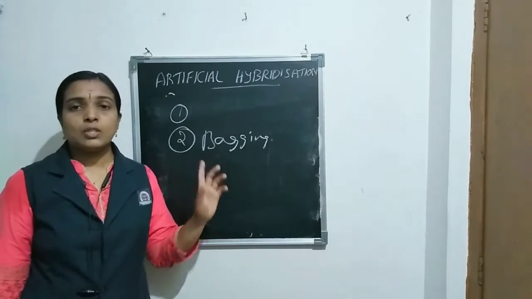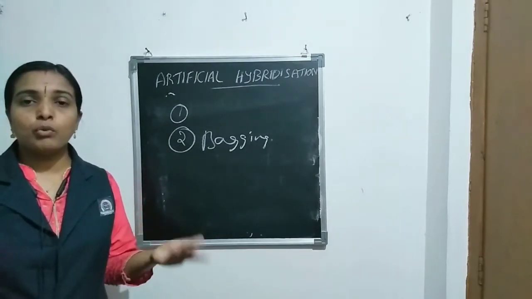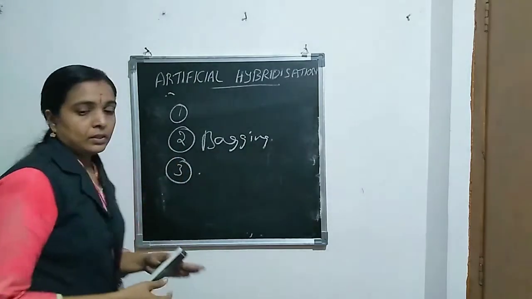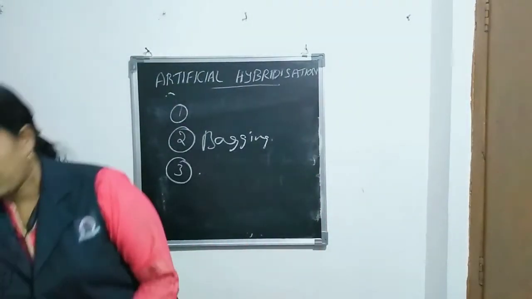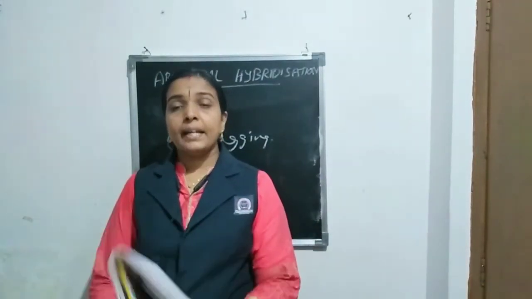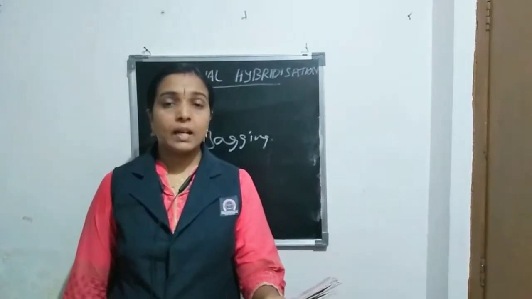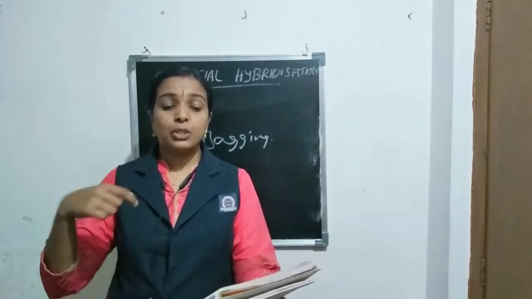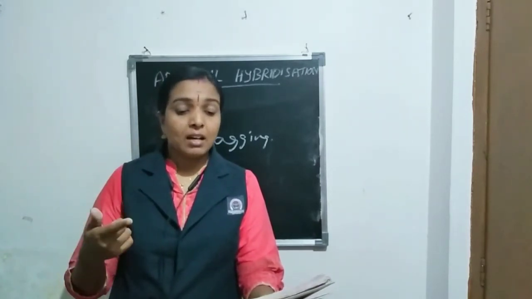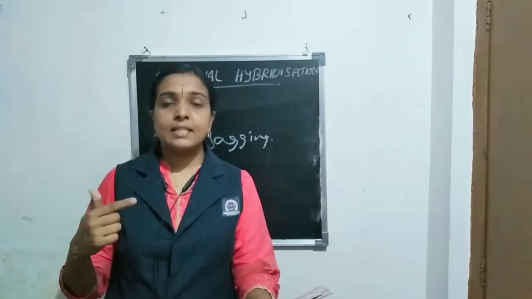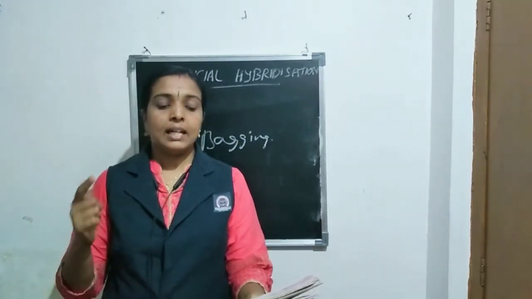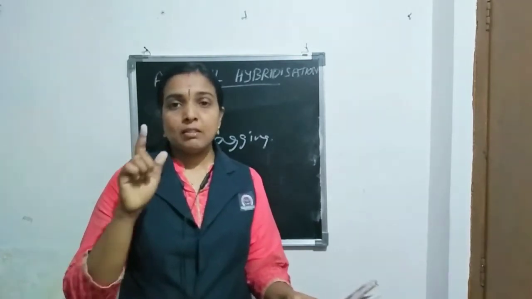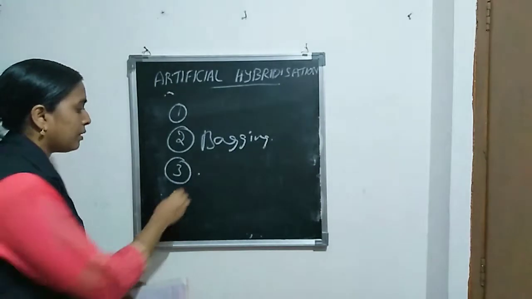Why does it mean to improve the crop, for improving the crops. Then the third question, all of you write down the third question. Plan an experiment, prepare a flowchart of the steps that you would follow to ensure that seeds are formed only from desired sets of the pollen grains. Name the type of the experiment that you carried out. That is the first section of the third question.